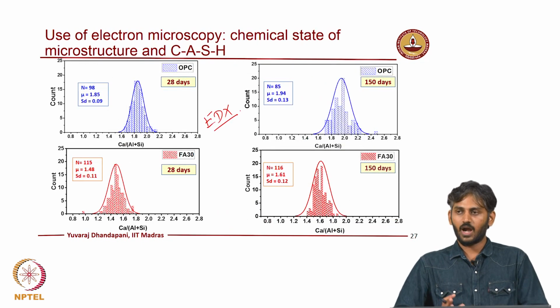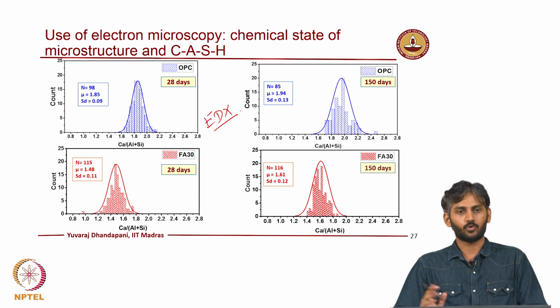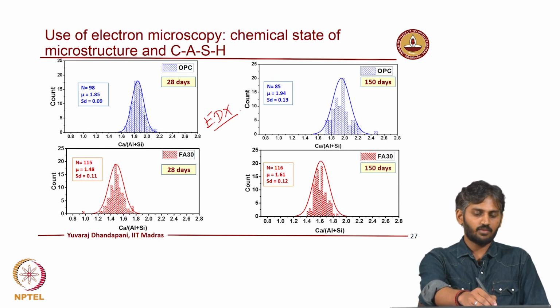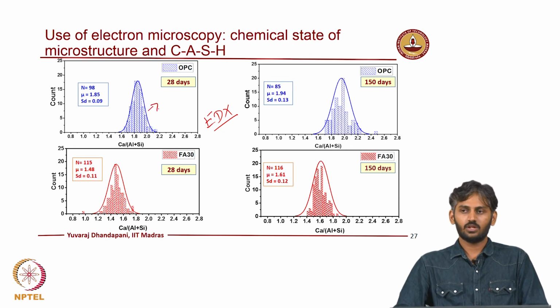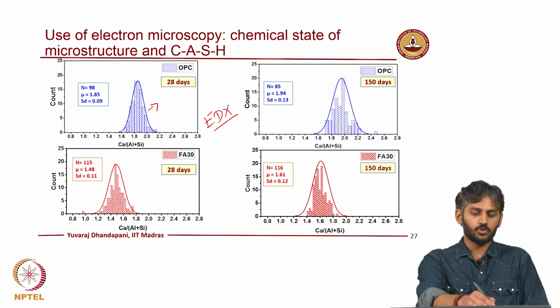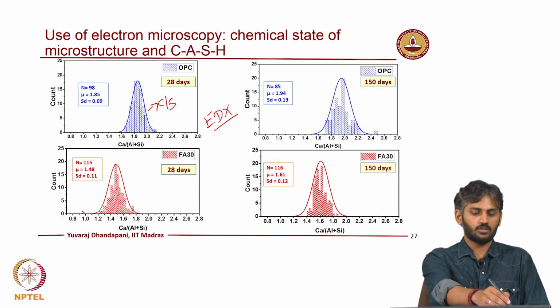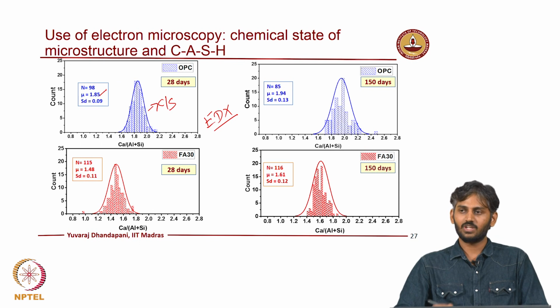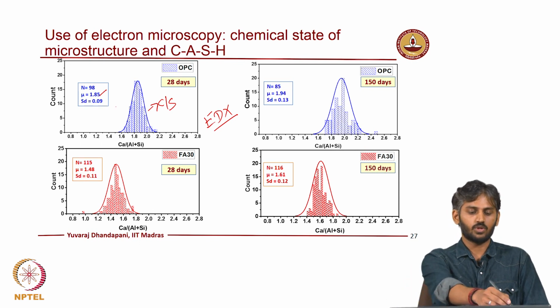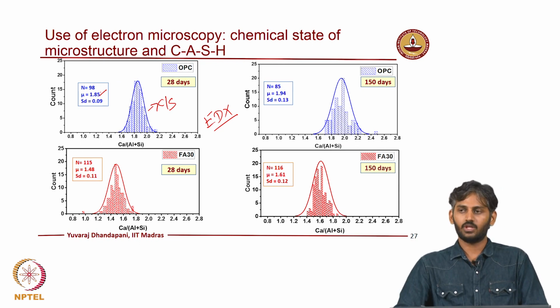So, when you want to understand whether there are any variations in the CSH formed in the plain Portland clinker reaction and the pozzolanic reaction, what I have done is I have presented the CSH composition in terms of calcium to silica ratio, right. When you look at only plain Portland cement, the mean value, done over nearly 100 points so the number of samples is representative, is about 1.8, right.